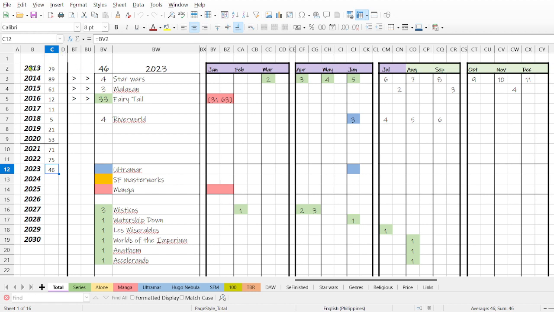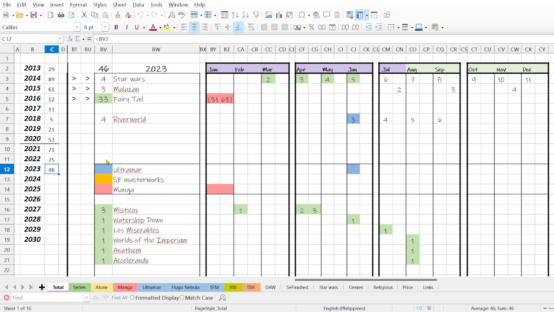That year I read 29 books. Then the next year, 2014, I read 89 books. I think I read a bit more than 90. I don't know why the number was a bit less, but anyway, that's the total amount of books that I have read each year.